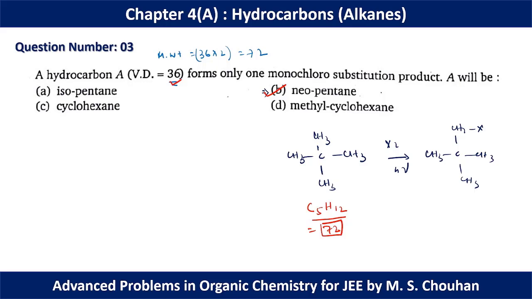You can check the other options also. In some of them we may have only one monochloro product, but the vapor density or molecular weight will not match for the other options. So option B should be the correct option.